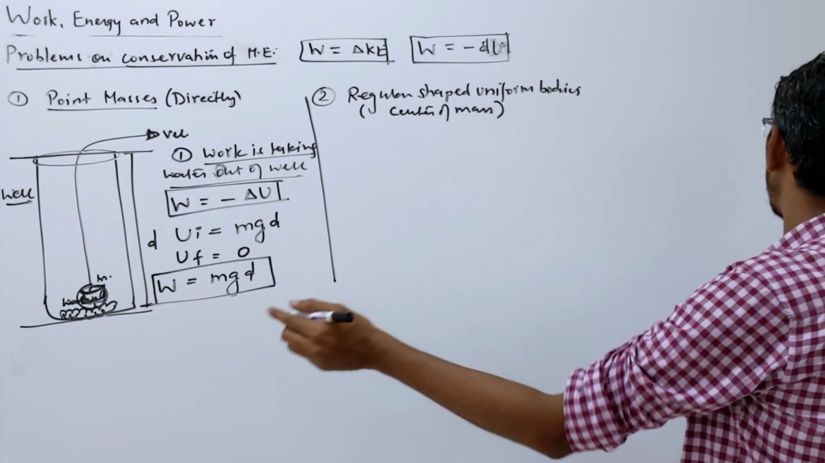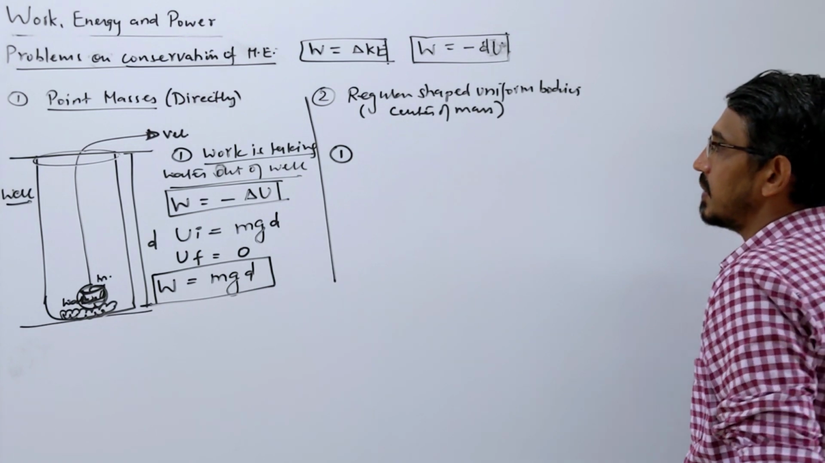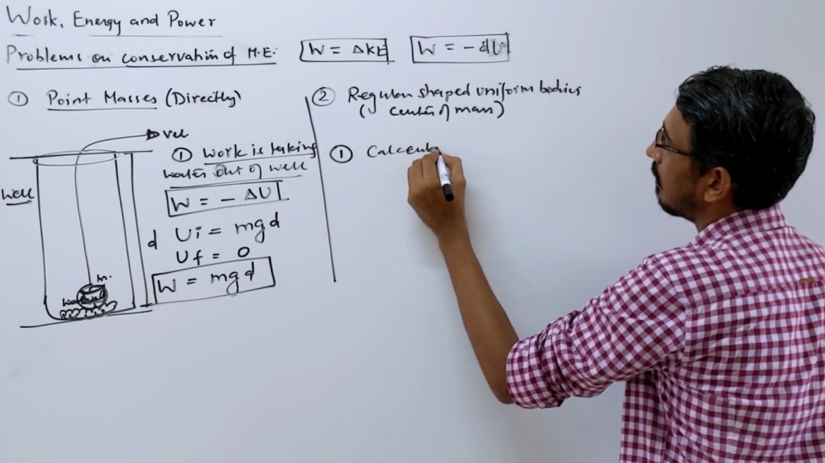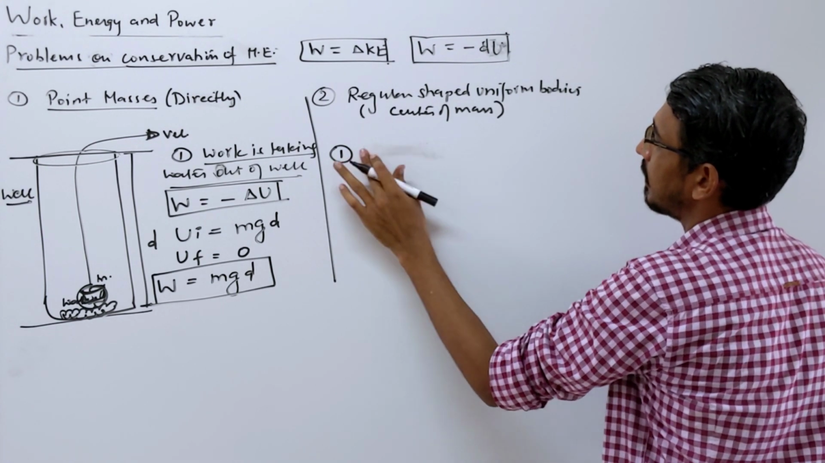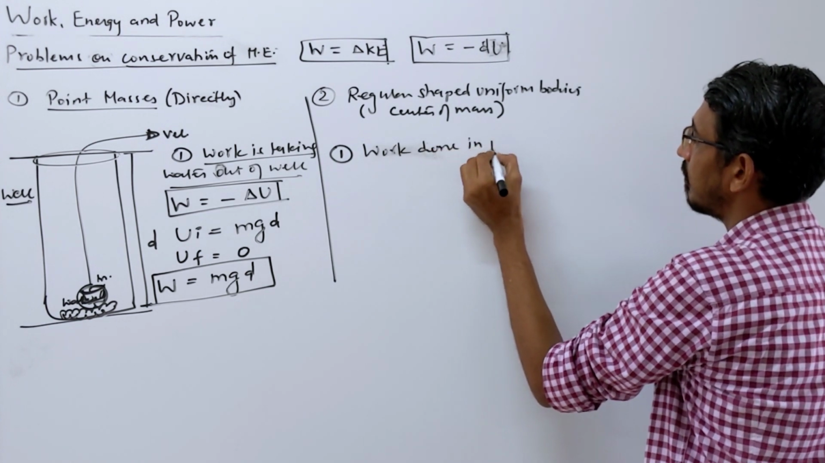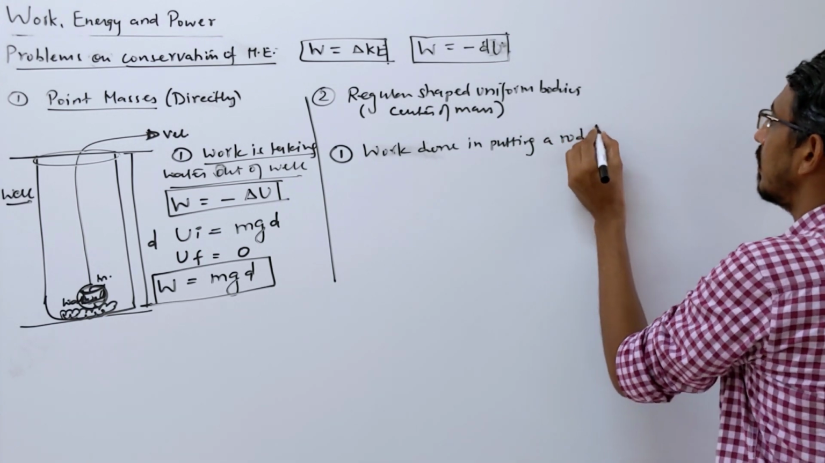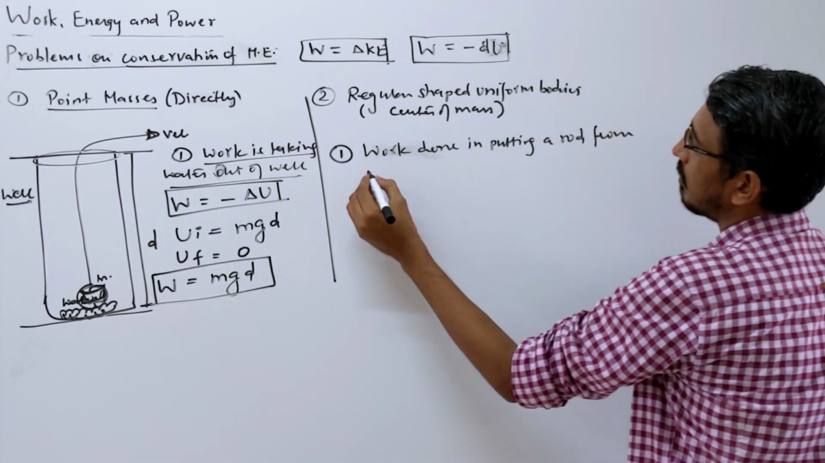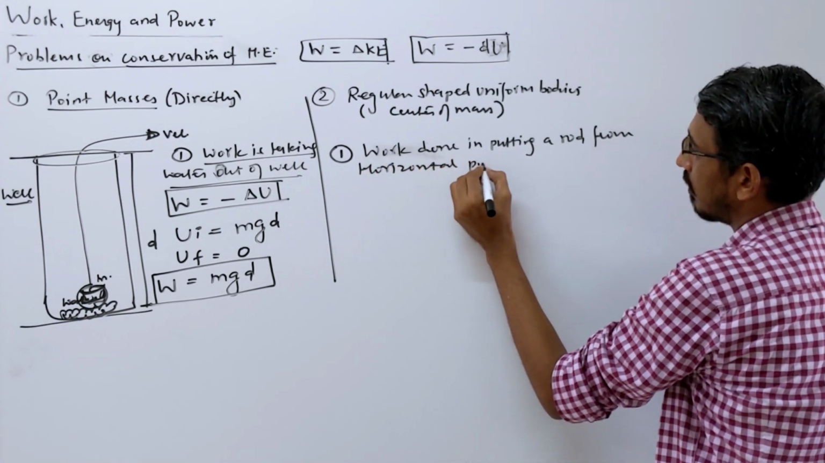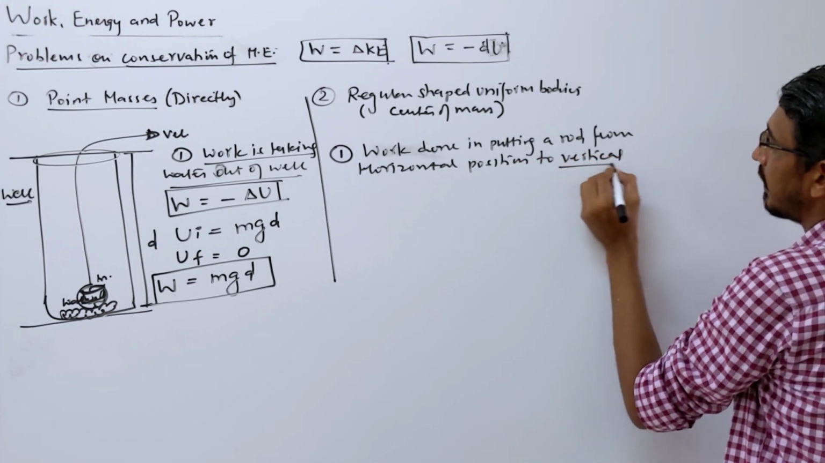So look at how they ask the question. We'll do it with the help of an example. First question I'll do here. Suppose this type of question: calculate the work done in putting a rod from horizontal position to vertical. Let me explain what this question is.